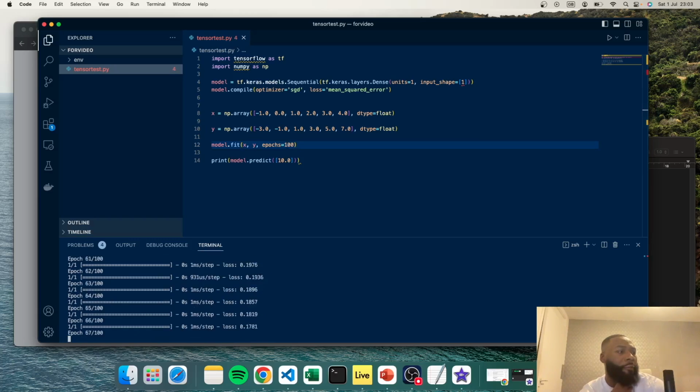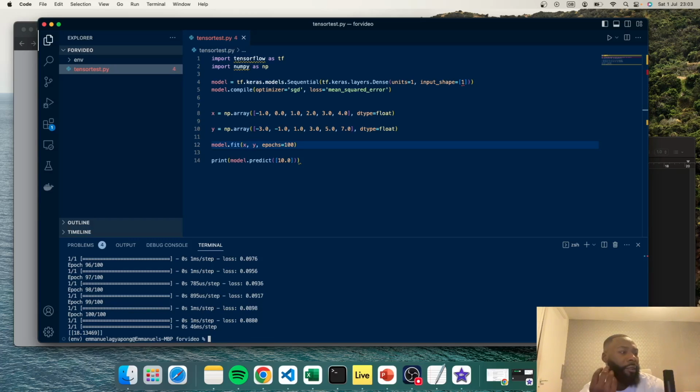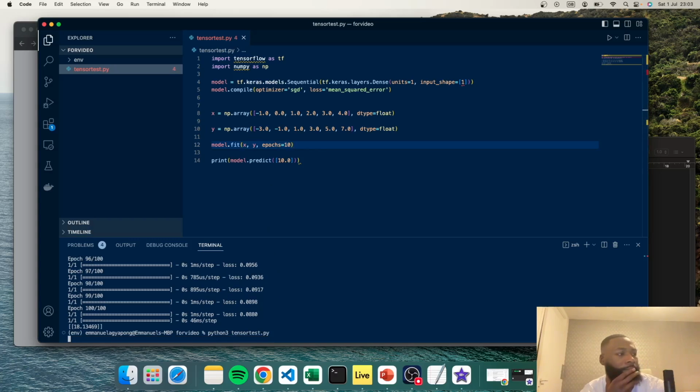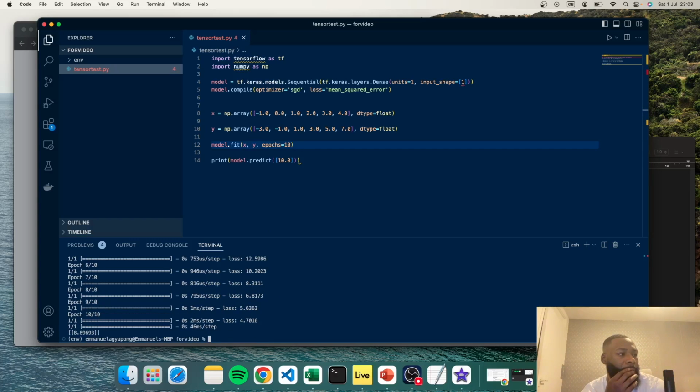So if we use 100 and we run that test, we see that it goes 18.13. If we use a lower number, let's say 10, let's see how accurate that number becomes. Yeah, it becomes 8. So over here, we've used a pretty low epoch number, and as you can tell, the number is completely way off. The value of passing in 10 is not going to be 8.